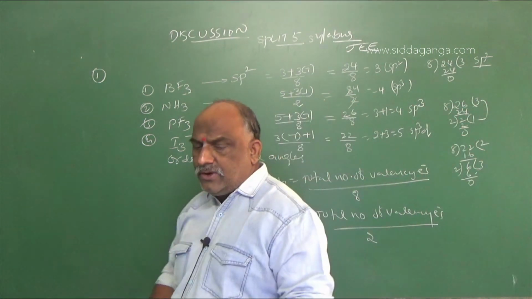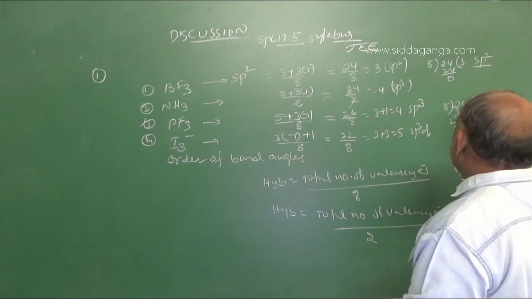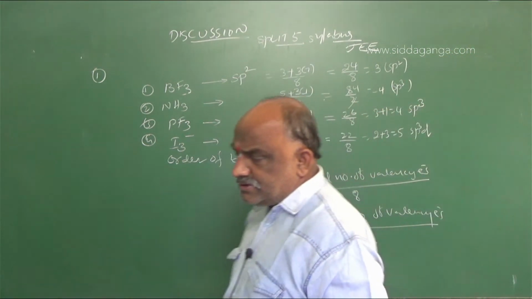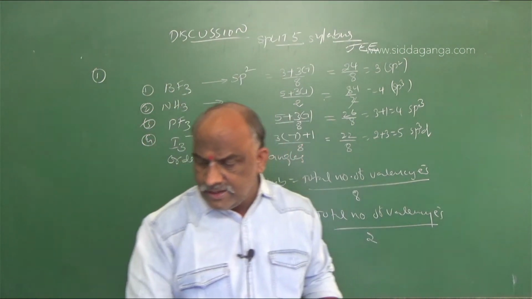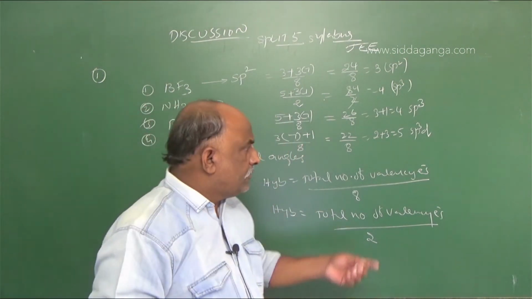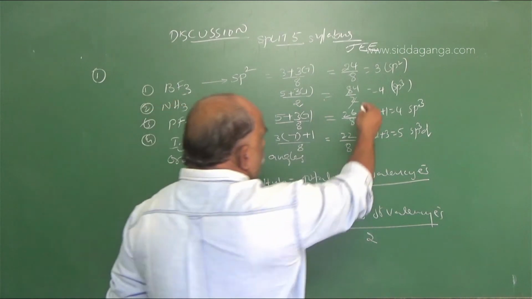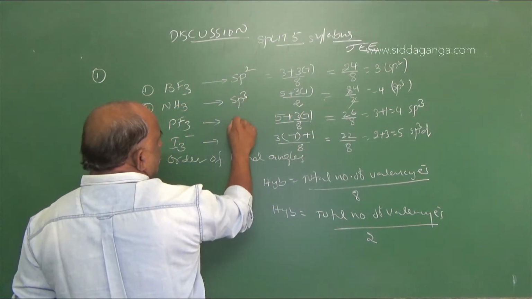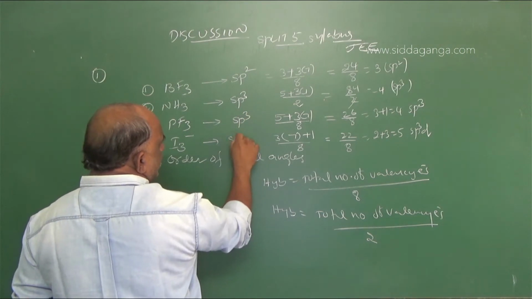So this technique you can apply to solve this type of bits. It is very easy, so simple: hybridization is equal to total number of valency electrons divided by octet configuration. So here the first is sp2 hybridization, second is sp3 hybridization, third is sp3 hybridization, and the last one is sp3d hybridization.